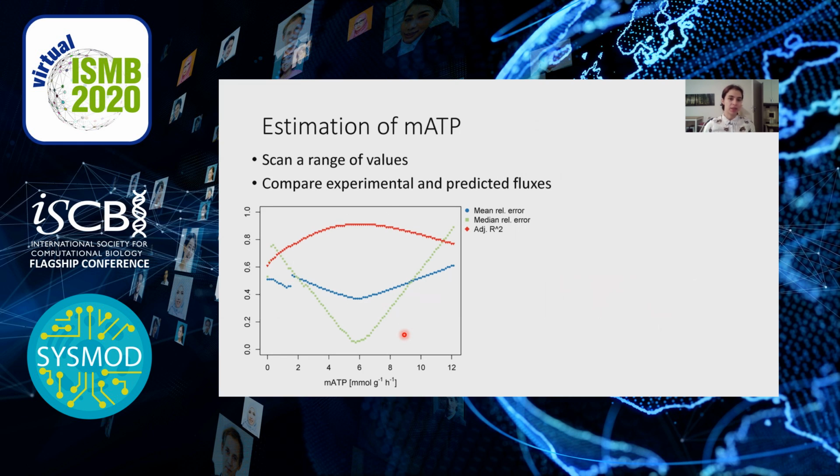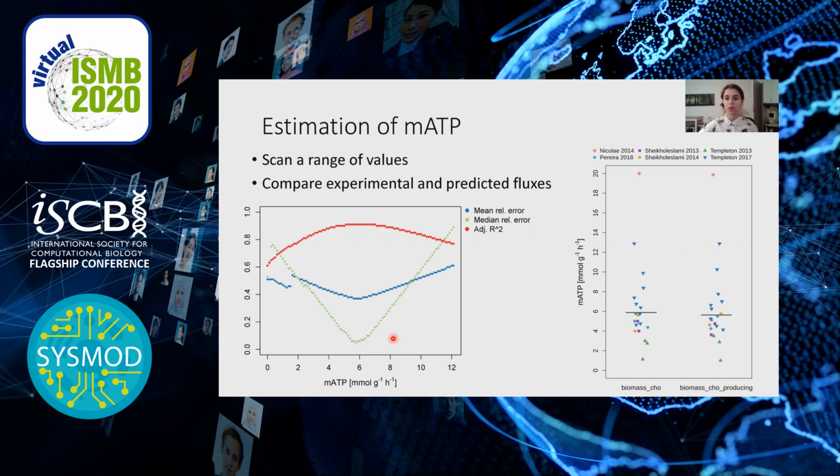So we decided to estimate the maintenance energy, and we did this by scanning a range of different maintenance energy values and then comparing the experimental versus predicted fluxes for each value. And these points here are just different measures of the agreement of experimental versus predicted fluxes, so mean and median relative error, or R². And as you can see, we were able to identify a value where the agreement between experimental and predicted fluxes is the highest.